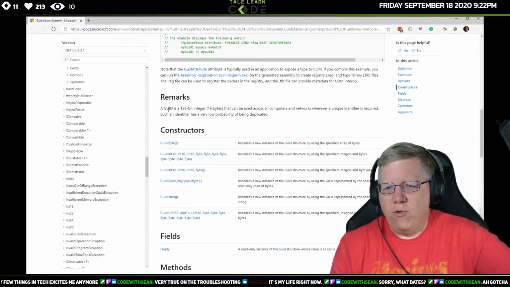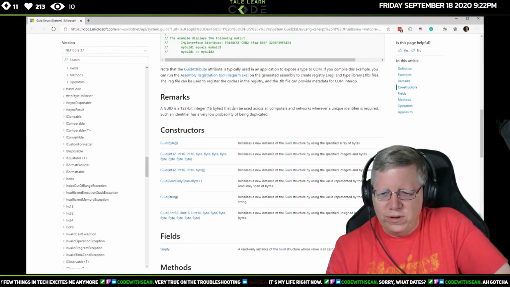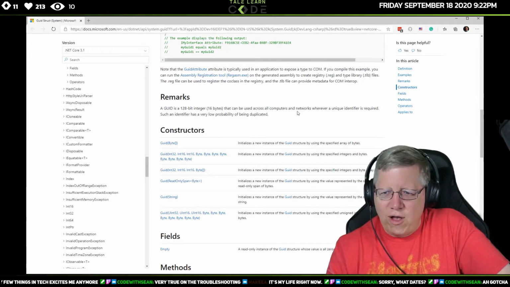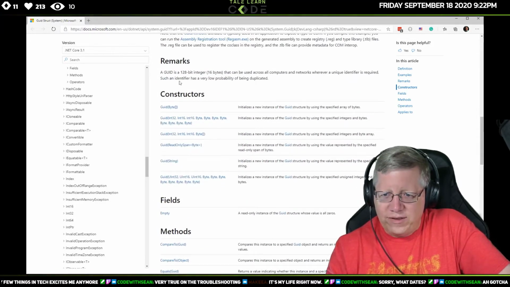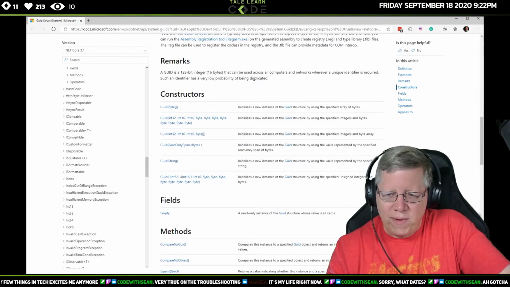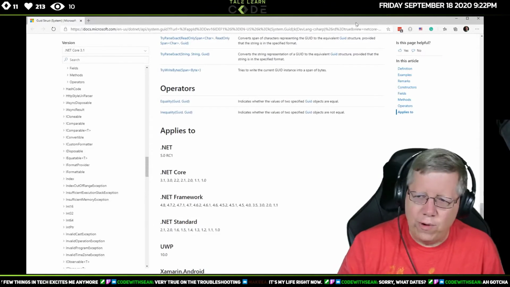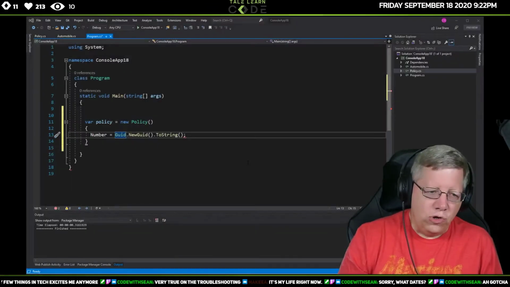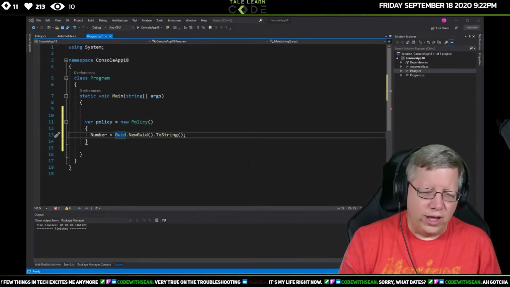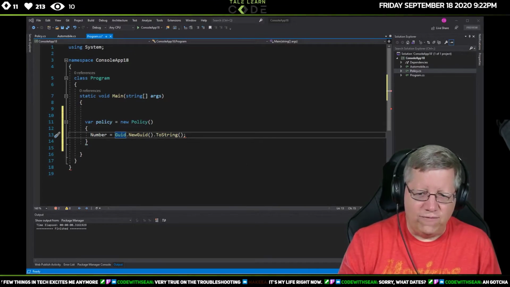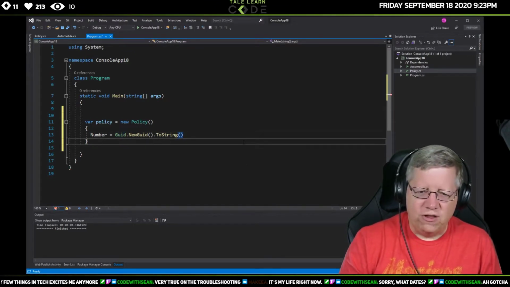Here we go. A GUID is a 128-bit integer, 16 bytes, that we use across all computers and networks wherever a unique identifier is required. Oh, that doesn't tell me when it's... Such an identifier has a very low probability of being duplicated, but that's not telling me what I want. Point is, you can fairly safely use a GUID as a unique value, right? So that's what's really nice about it.